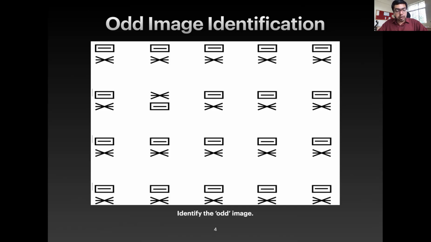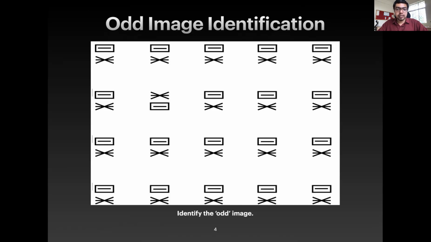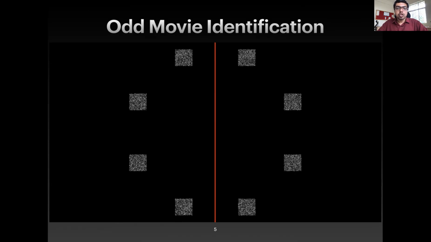Finally, as a last motivating example, let's consider the case when the static images like the ones shown here are replaced with movies. What you see here are 8 patches of drifting dots movies. The dots in each of these patches or movies is executing a Brownian motion with a fixed drift. The drift in one of these patches is different from the common drift of all the other patches. And the goal is to identify the patch with the odd drift as quickly and accurately as possible.